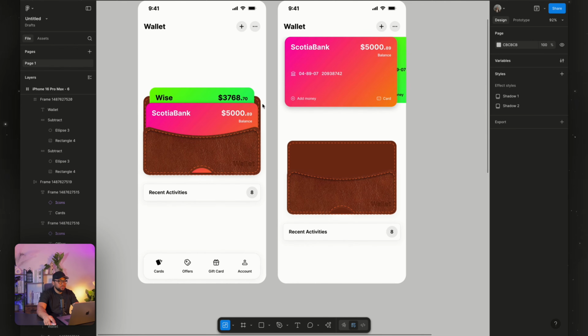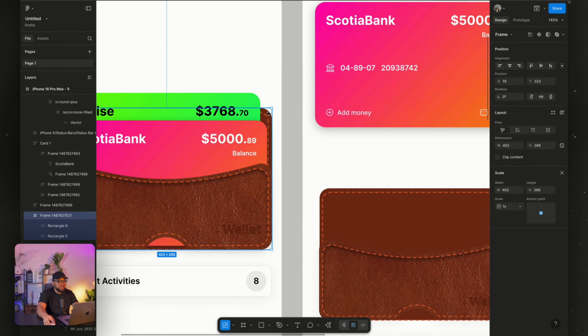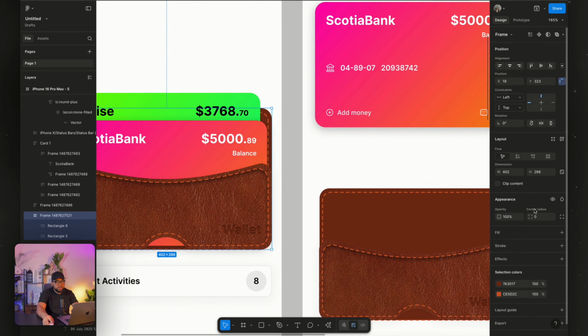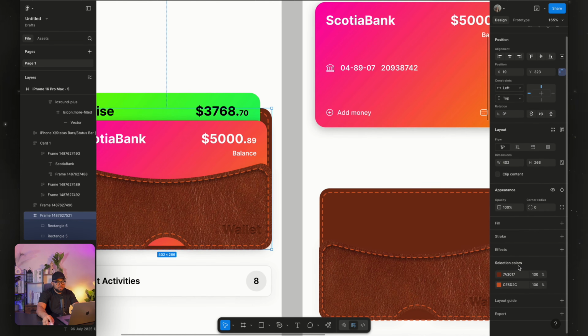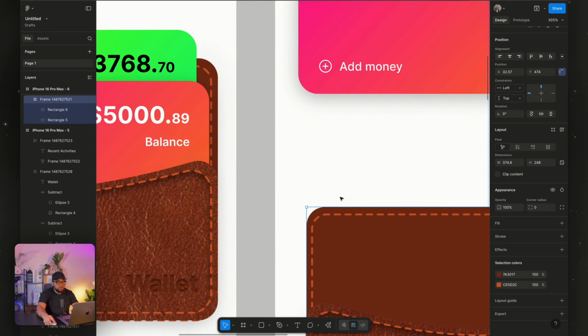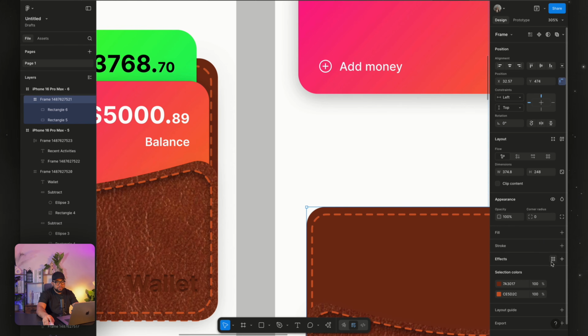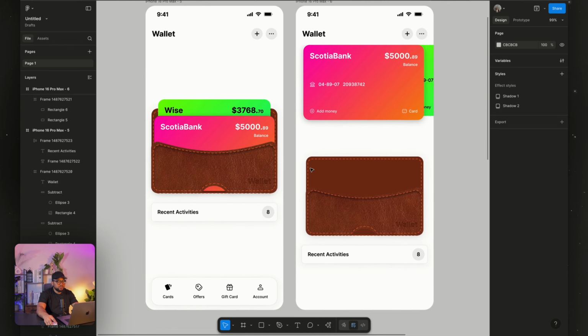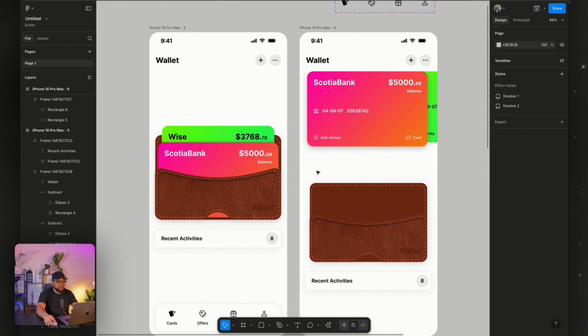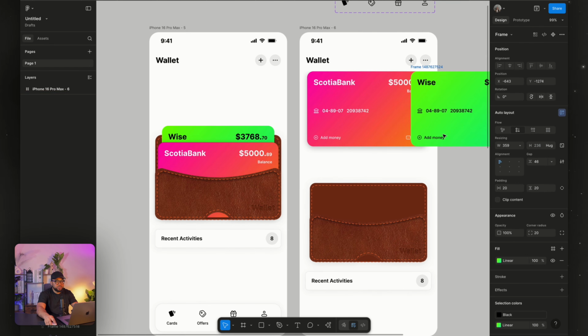So to lighten things up, one thing I'm going to do is to select the back one and add this shadow to it. Then the same thing here. Remember, it's 2. This is the first and this is the second. So for this second one, we're going to add this. It's not so visible, but it gives our design some kind of facelift.